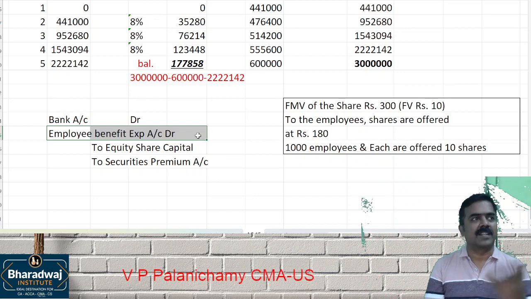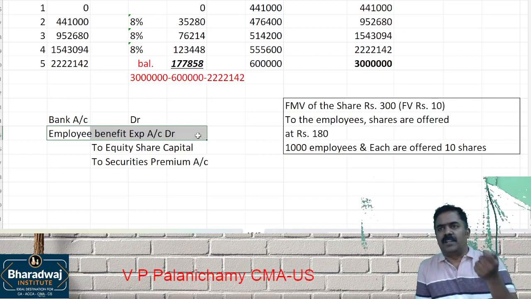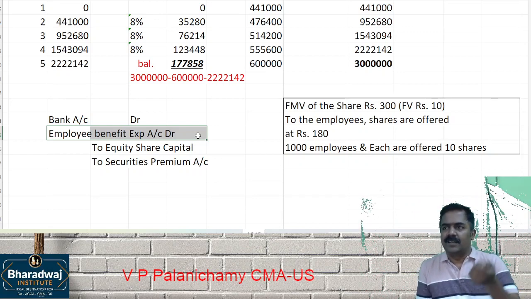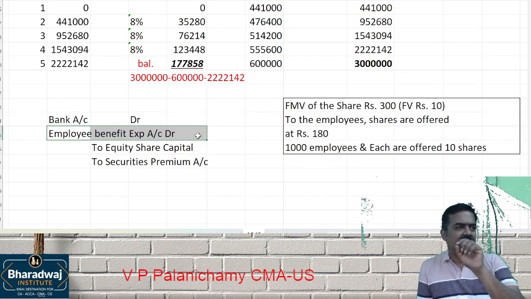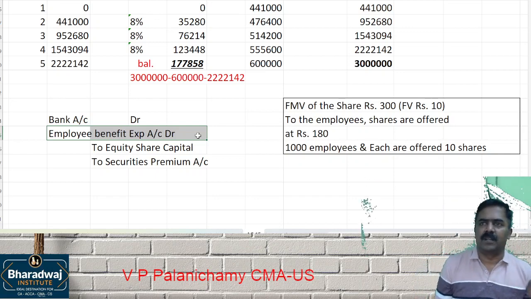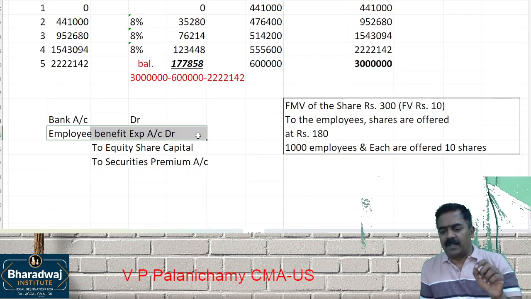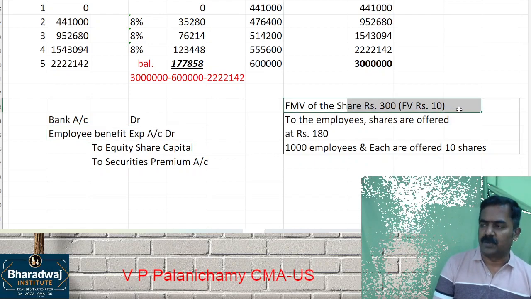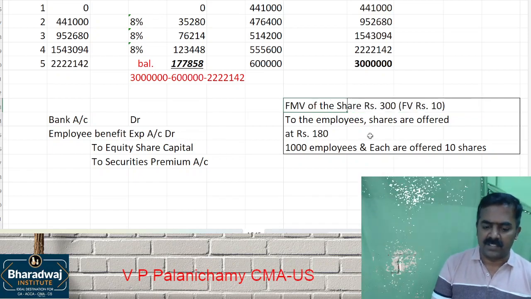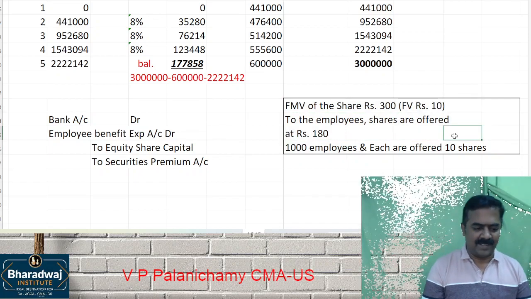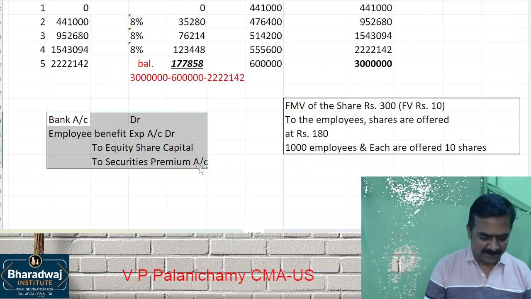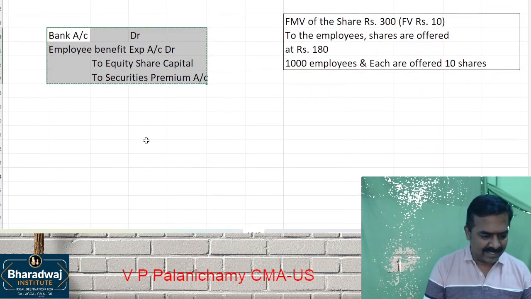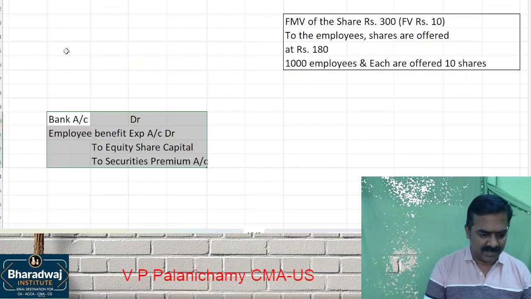That should be recognized. Maybe you have seen this in tax as perquisite. If employees are getting the shares at less than the fair market value, the difference between fair market value and the exercise price will be taken as perquisite and taxable. In capital gain, the fair market value will be taken as the cost of acquisition, since the difference is already taxed as perquisite. Now, let us take this as an example and solve this question.